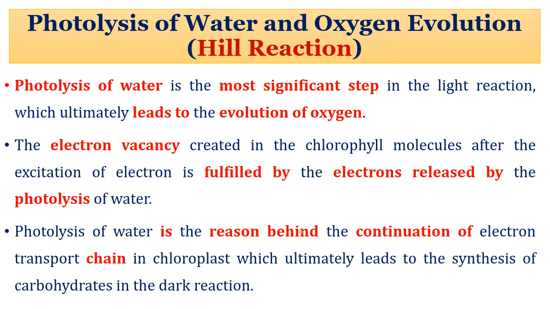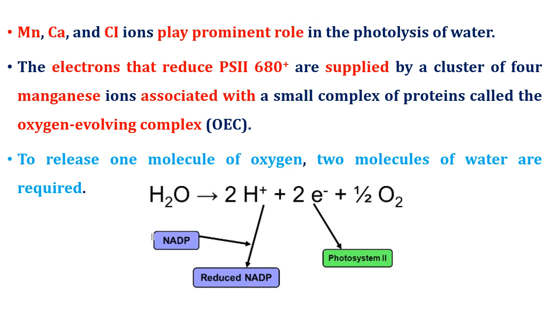Now, this is the most significant step in the light reaction, which ultimately leads to the evolution of oxygen. The electron vacancy created in the chlorophyll molecules after the excitation of electron is fulfilled by electrons released by the photolysis of water. Photolysis of water is the reason behind the continuation of electron transport chain in chloroplast, which ultimately leads to the synthesis of carbohydrates in the dark reaction. Manganese, calcium and chlorine ions play a prominent role in the photolysis of water.